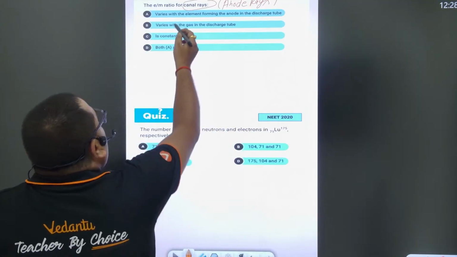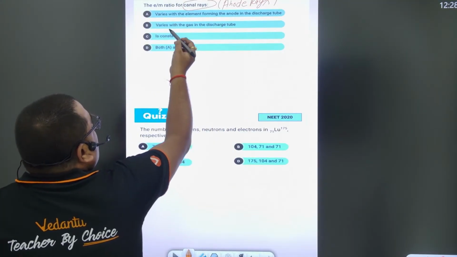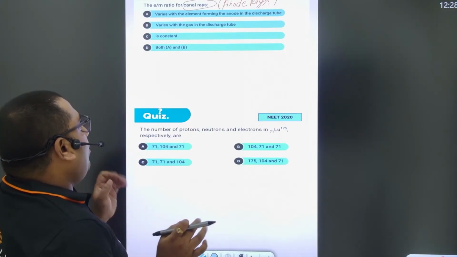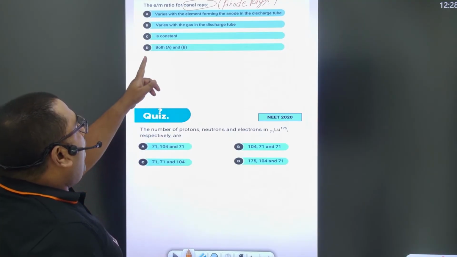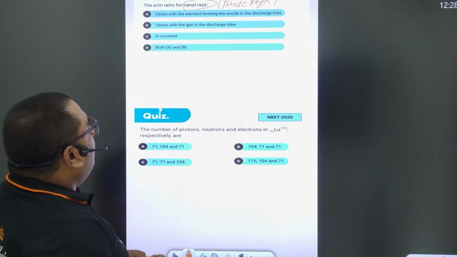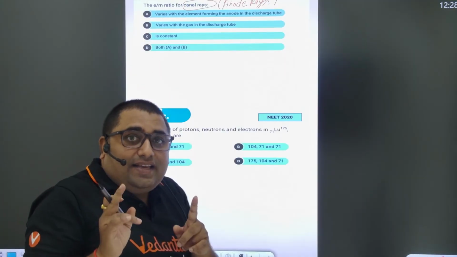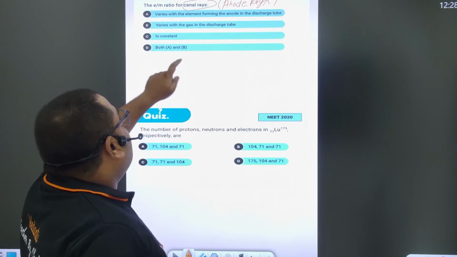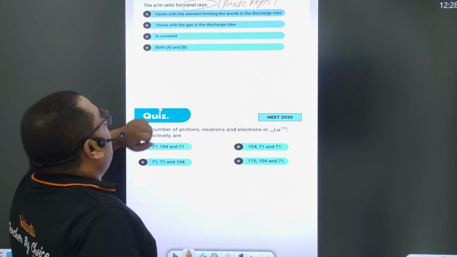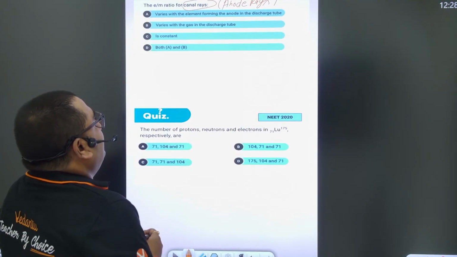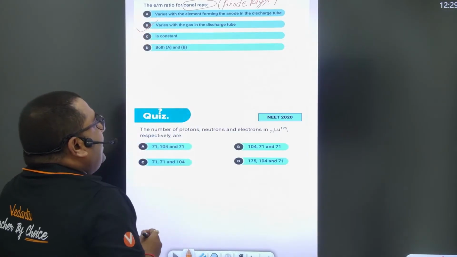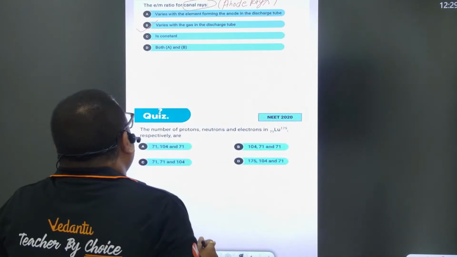So the e/m value for the canal rays: the first option is varies with the element forming the anode in the discharge tube. That's not right. And the second option is varies with the gas in the discharge tube. And the third is constant, not right. Both A and B are correct? So which one is correct? Only this one: varies with the gas taken inside the tube, right? Okay, very good.